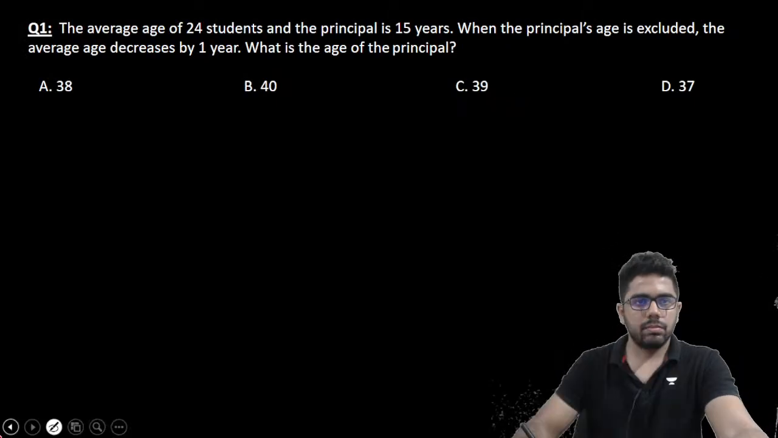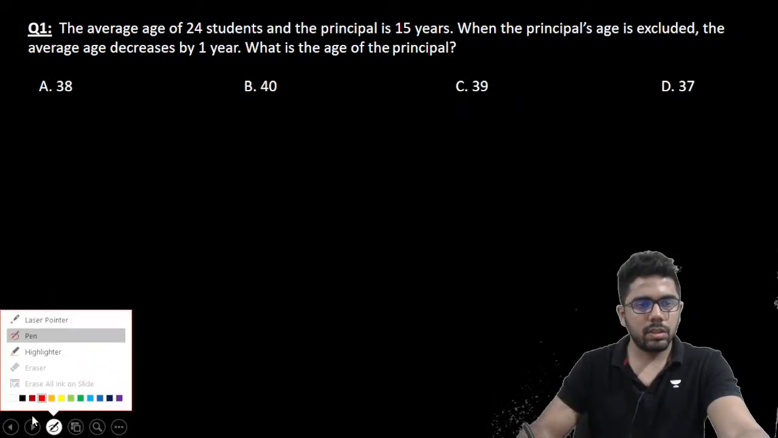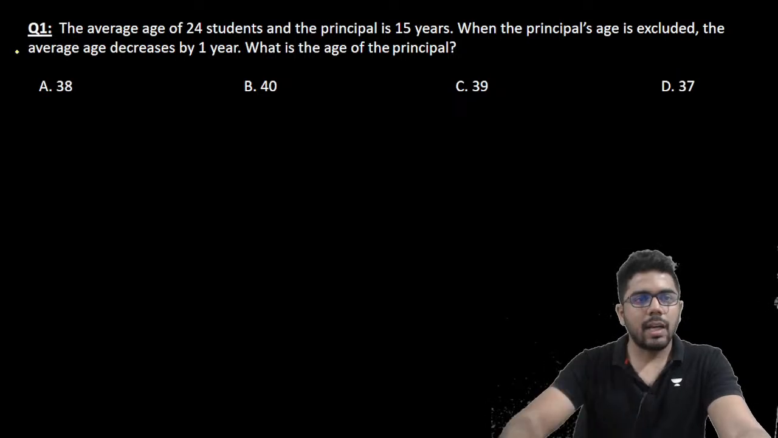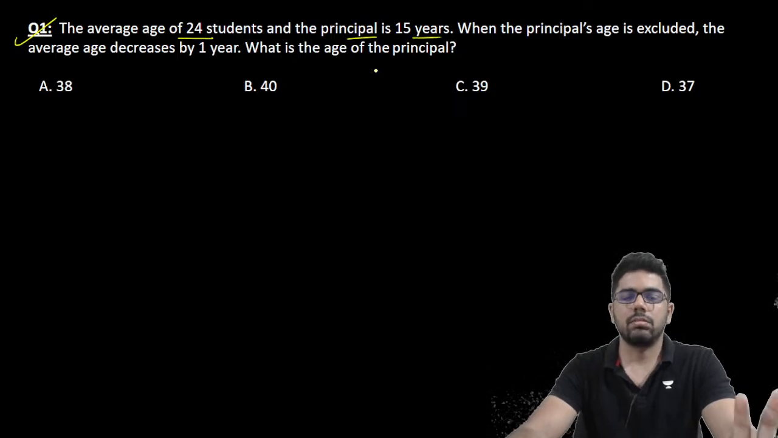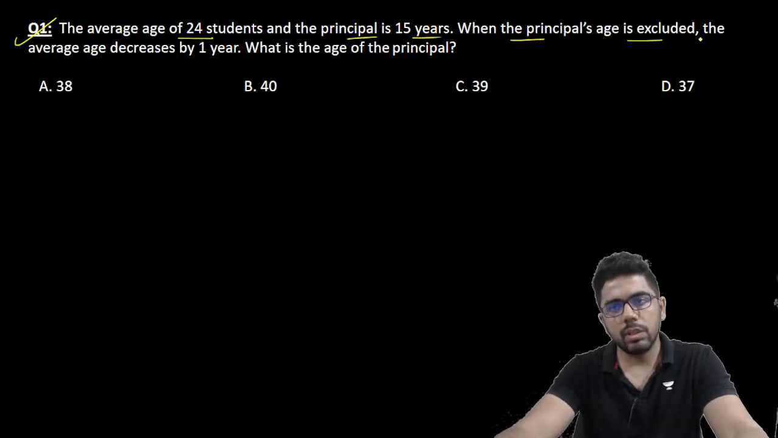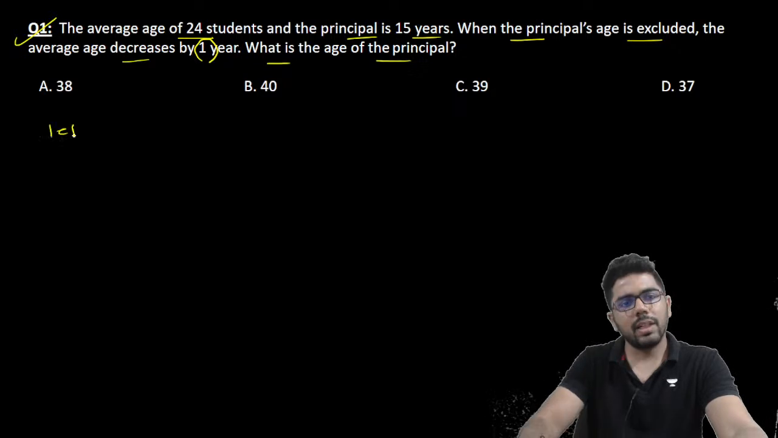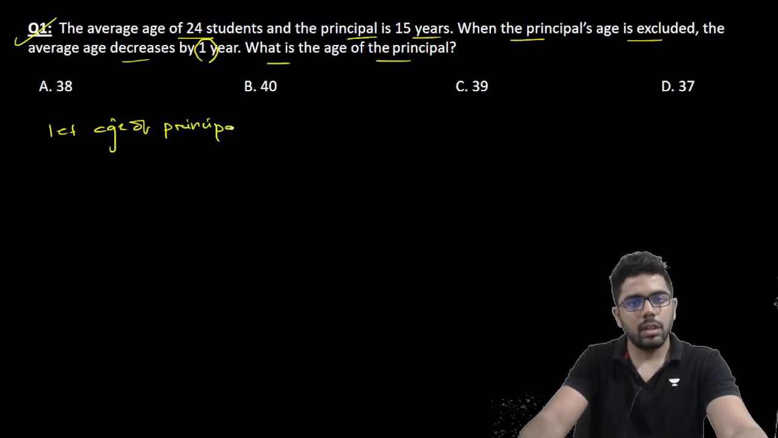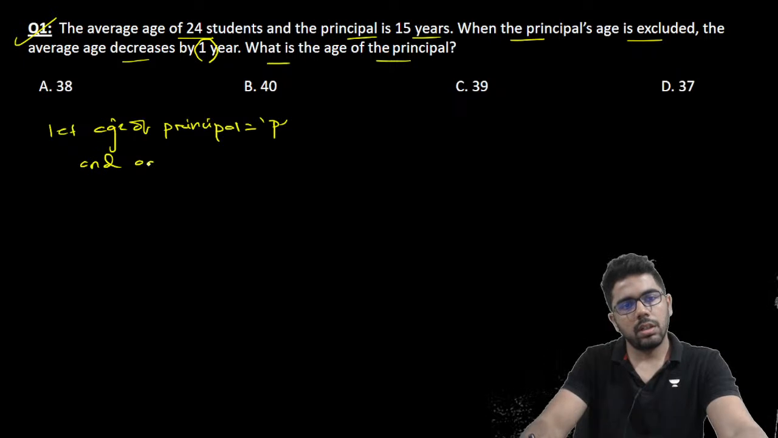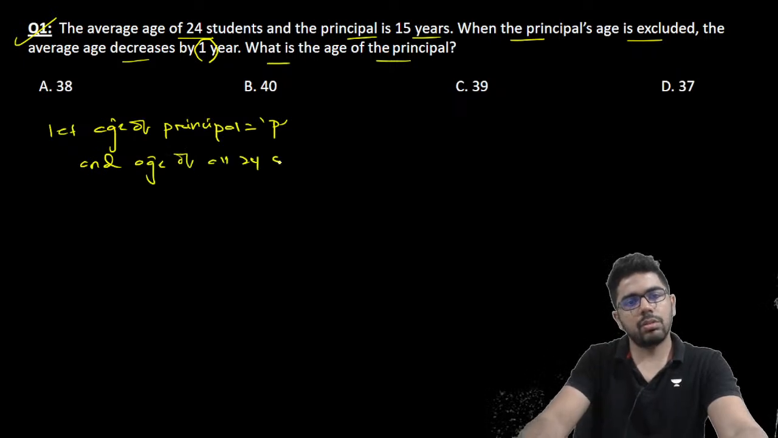Let's take a question, then it will be more clear. Let us see this one. Average age of 24 students and the principal is 15 years. When the principal's age is excluded, the average age decreases by 1 year. So what is the age of the principal? Let the age of the principal be P and the total age of all 24 students be S.